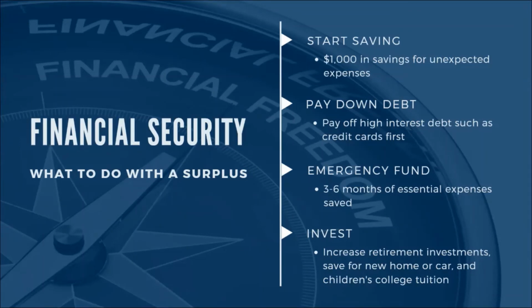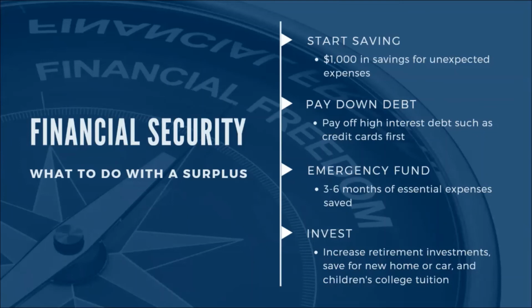So the next and most likely step would be to pay off high interest debt. Things such as credit cards that probably carry anywhere from 12 to 20% interest rate would be a big step in reducing our interest payment that we're incurring. This would create a better financial situation and hopefully, once paid off, increase our surplus where we can put money towards other things to create that financial security we're talking about.